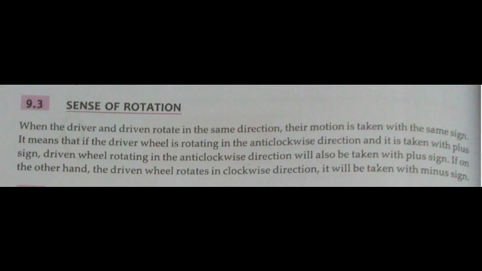So in this case, when externally geared, suppose the driving gear rotates in anti-clockwise direction, the driven gear will rotate in clockwise direction. Vice versa is also possible. If the driving gear rotates in clockwise direction, then its sign will be negative, and the driven gear will rotate in anti-clockwise direction. This is for externally geared gear trains.